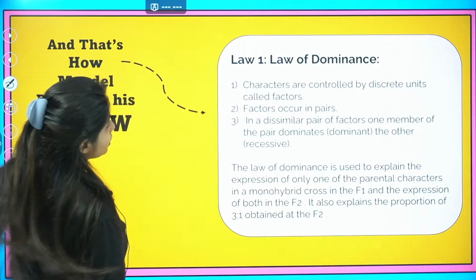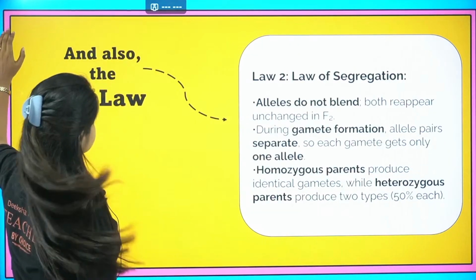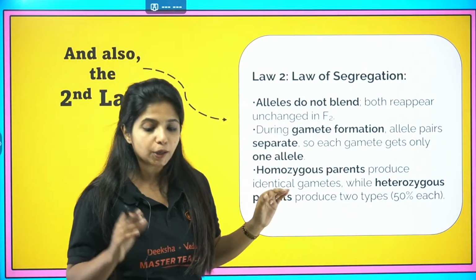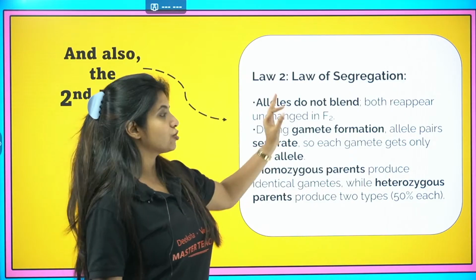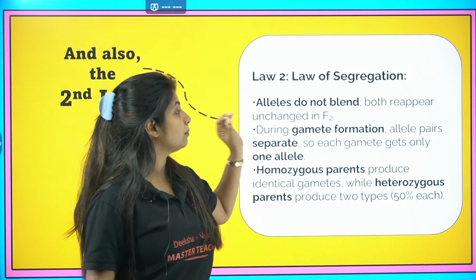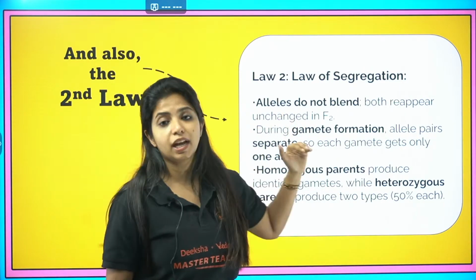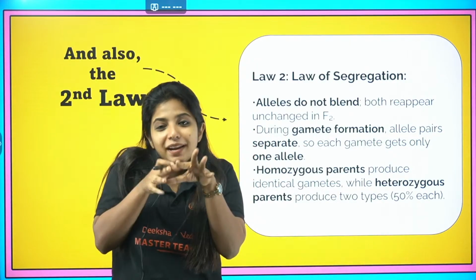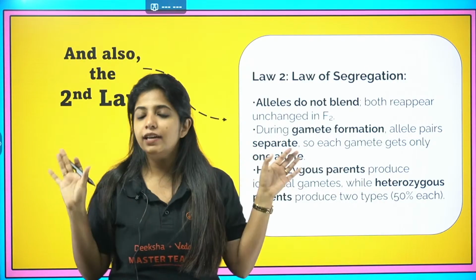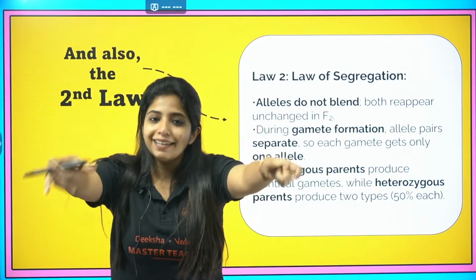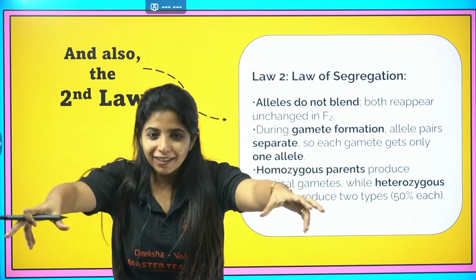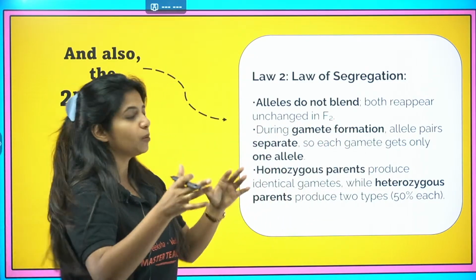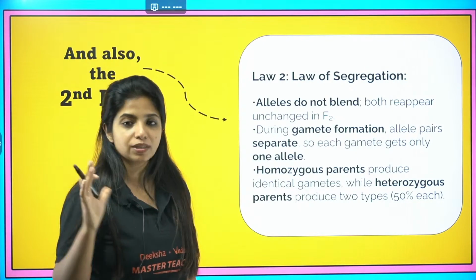Then there is the law of segregation, which goes like this. I'm just reading it out because I explained it already. Alleles do not blend. Both of them appear unchanged in F2. The alleles are not going to blend with each other. Capital T and small t are not blending and giving a middle character. No, that is not happening. The chromosomes are going to go exactly like that, and depending upon the combination, we are going to see a character.